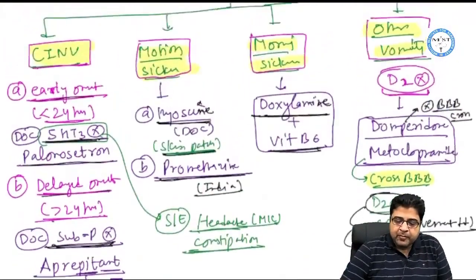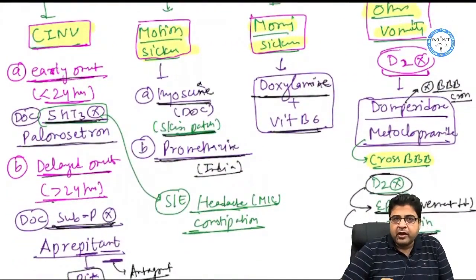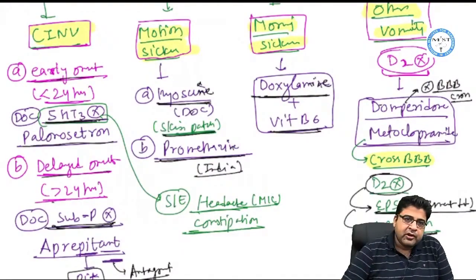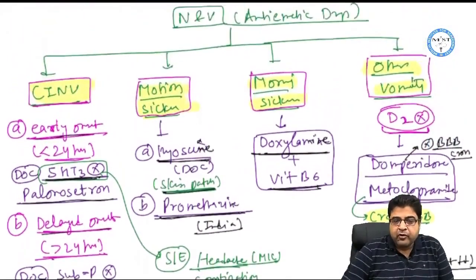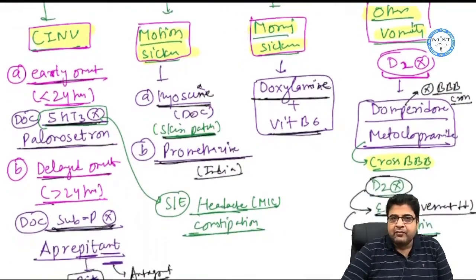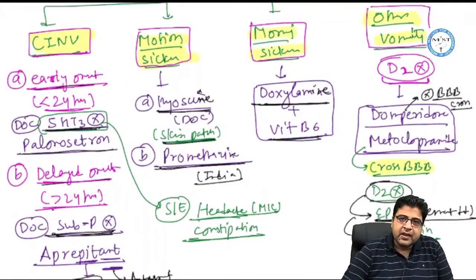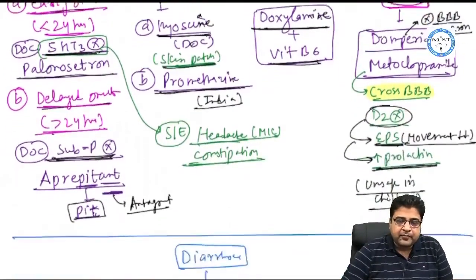That is all about this vomiting. We have discussed 4 types of vomiting: chemotherapy induced vomiting. For early vomiting we give 5-HT3 blocker. For delayed vomiting we give substance P inhibitor like aprepitant. For motion sickness we give hyoscine and promethazine. For morning sickness we give doxylamine plus vitamin B6, and for other types of vomiting we give domperidone and metoclopramide.